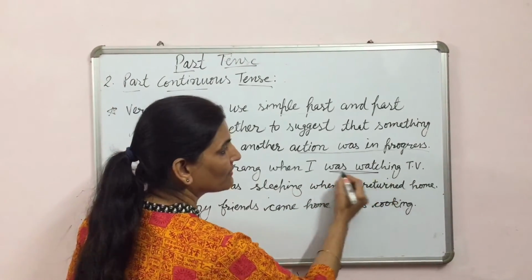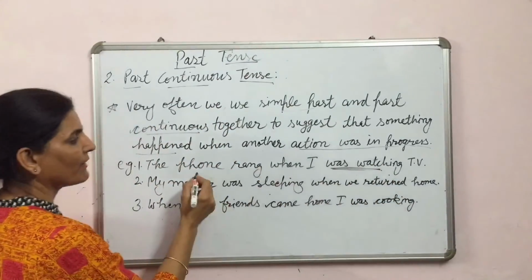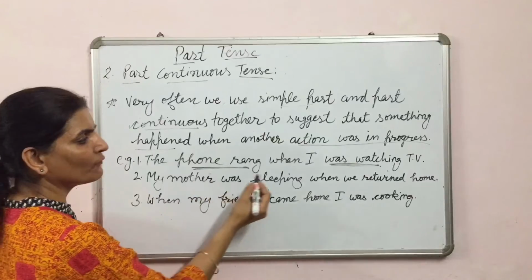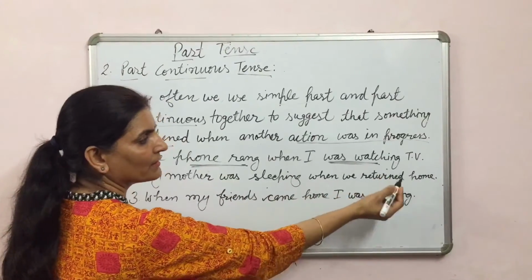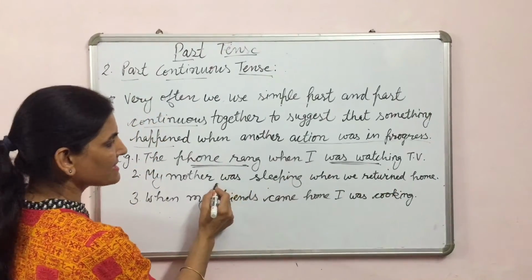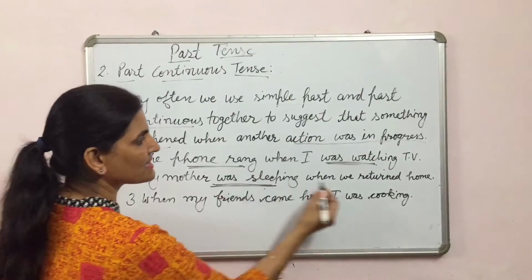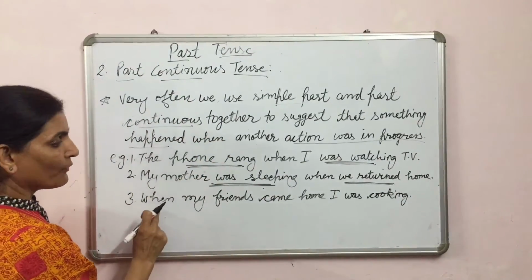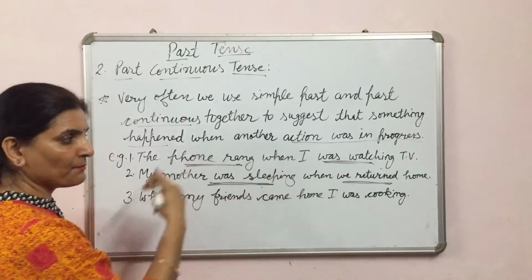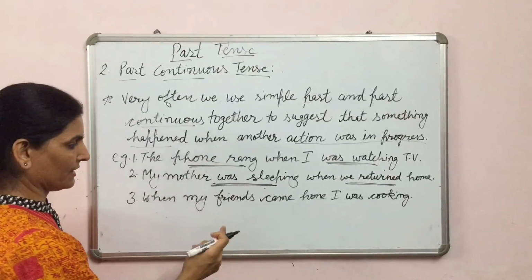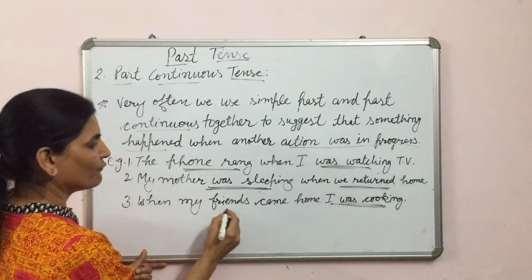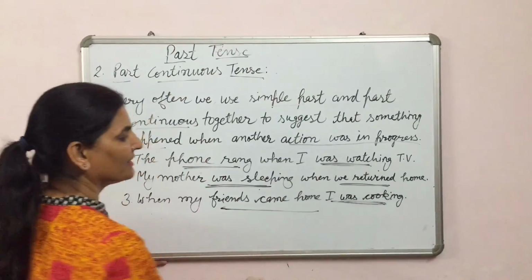This action was in progress when that action happened. Here, my mother was sleeping when we returned home. This action was in progress when that action happened. When my friends came home, I was cooking. This was in progress when that action happened.